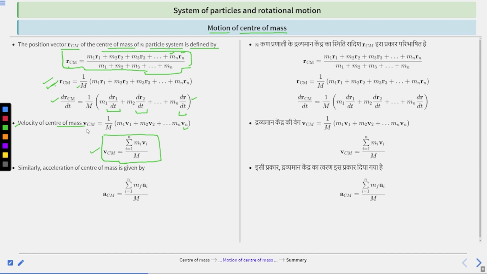Next, similarly for acceleration, the acceleration of center of mass is given by A CM is equal to summation i equals 1 to n, mi ai divided by m. So this is for acceleration. Clear? The motion of center of mass is here: position, velocity, and acceleration.